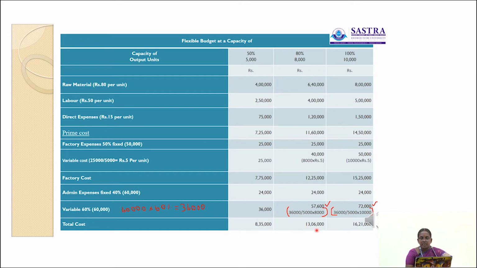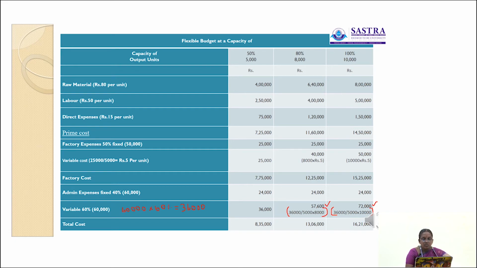Then at 80% capacity level, the total cost for production of 8,000 units, 13,06,000. Then at 100% capacity level, the total cost incurred is 16,21,000 for producing 10,000 units.